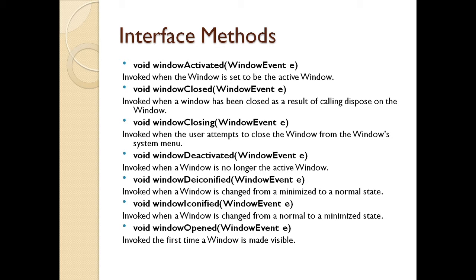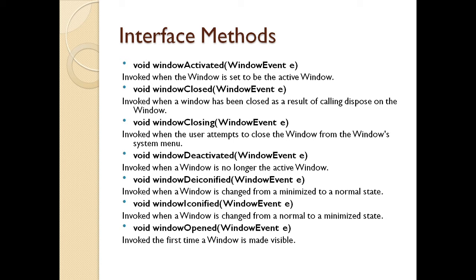Now the next method is window deactivated. This method is invoked when you don't want the active window, you want to deactivate it, that means you are going to work on some other window. In that case, the window deactivated method is called. Now the next method I have is void window deiconified. This will have the attributes window event with an object E when the window is changed from a minimized state to a normal state. So if you have a window which is in the minimized state, and you want to move it to the normal state, then I need to give this action called window deiconified.